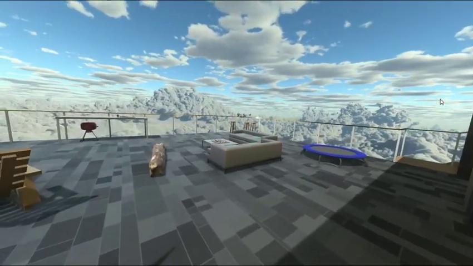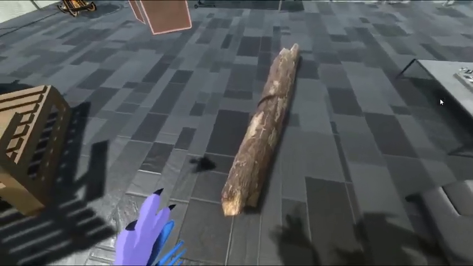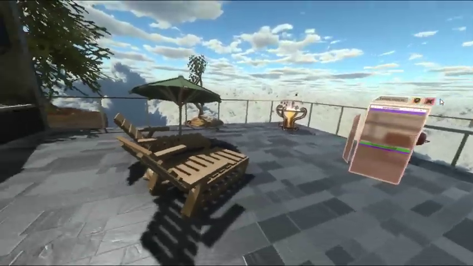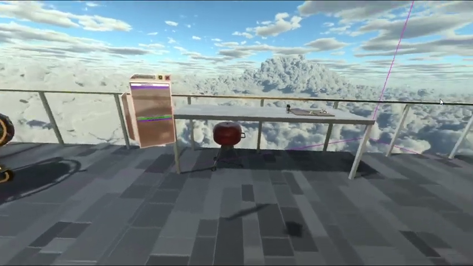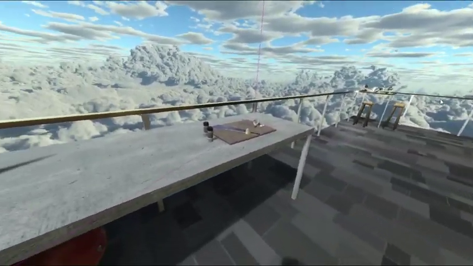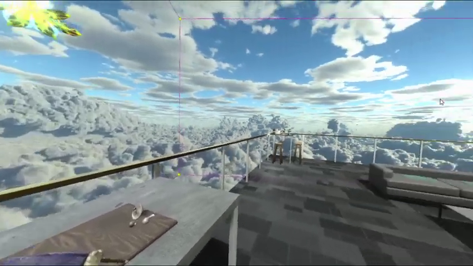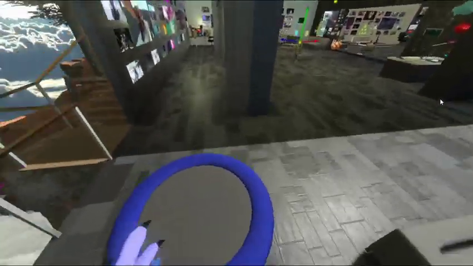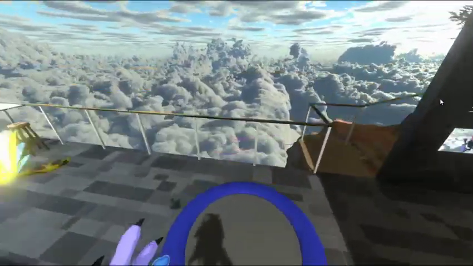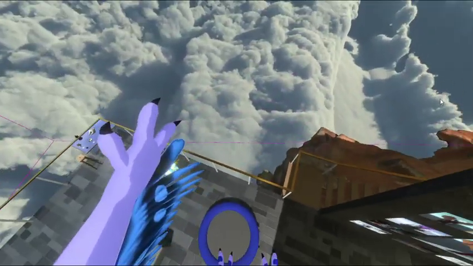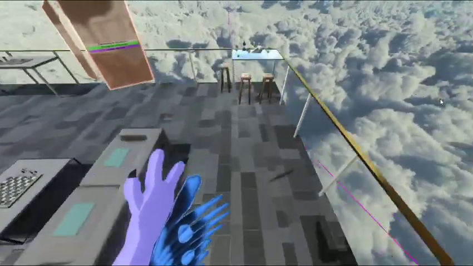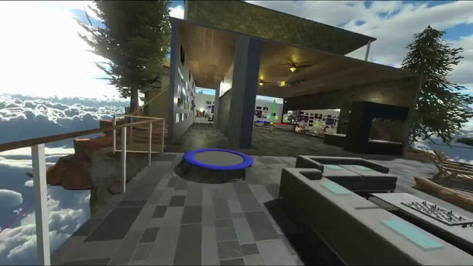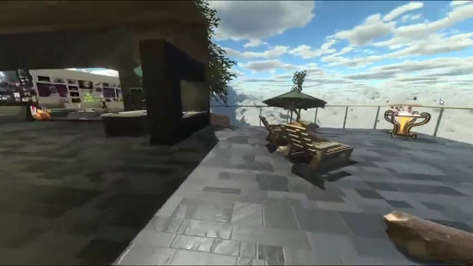I'll just quickly show you Bobotron's nice view here. He's got a nice log, as you can see there. Oh, I thought that shadow was from a bird, but actually it's from that NPC, the Navi. It's definitely a nice view here. A good skybox. He has a chess table and a trampoline. I'll show you the trampoline quickly. Hey, listen! Whoa. Jumping up and down. Okay. What else is there to really show you? There isn't much else to show you in Bobotron's place, but it's a nice pad to crash and hang out.